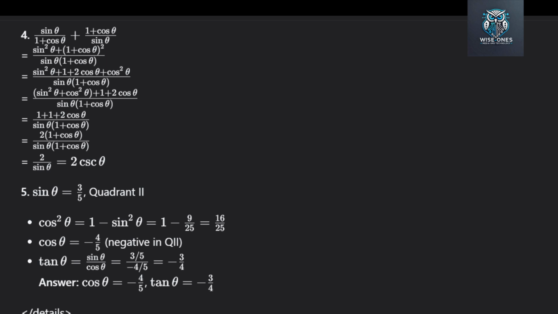Proving identities. Work with one side. Use fundamental identities. Simplify. WAEC tips. Show all steps. State quadrants. Check signs with CAST.